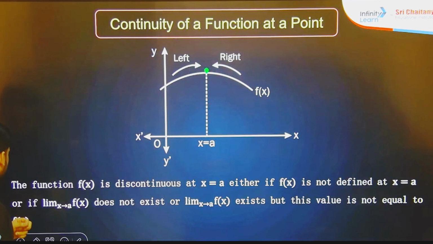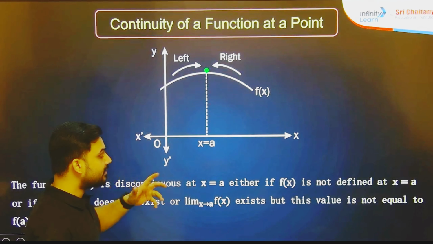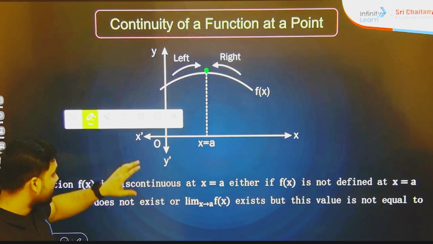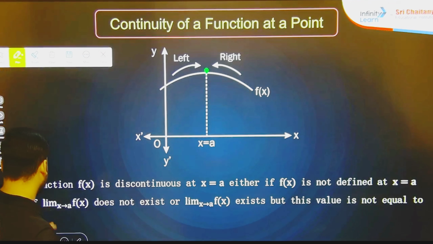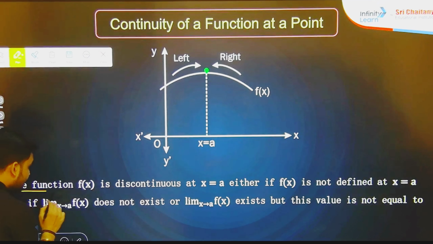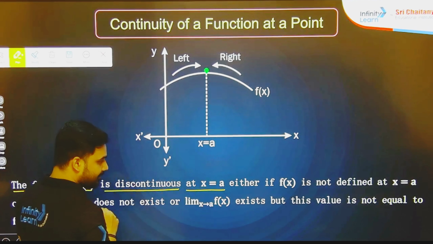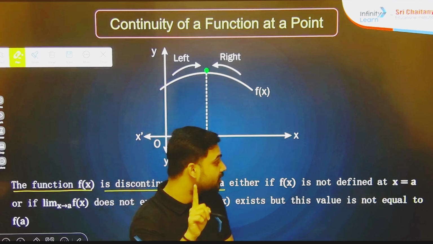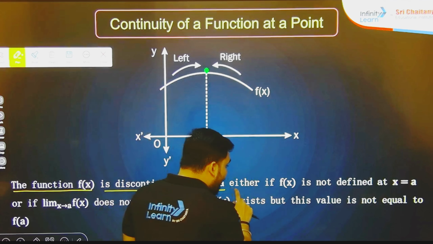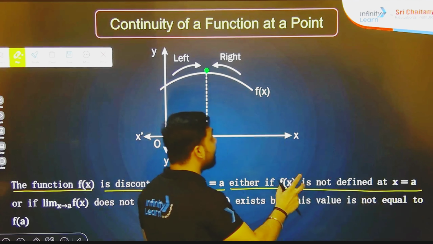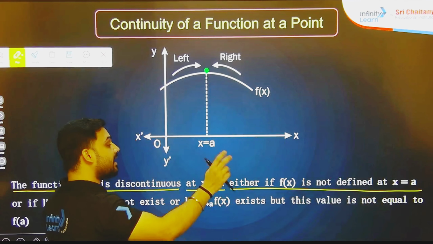Here I am going to discuss the situations when the function is continuous or not continuous. The function f(x) is discontinuous at x equal to a in one condition when f(x) is not defined, meaning our function is not defined at x equal to a.